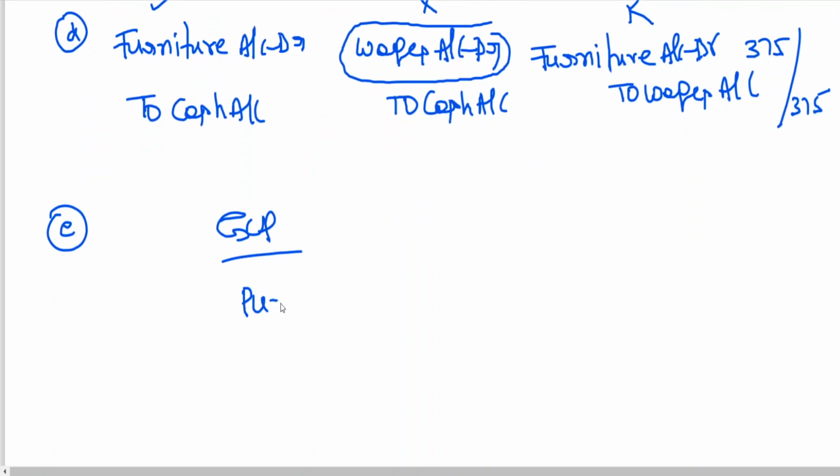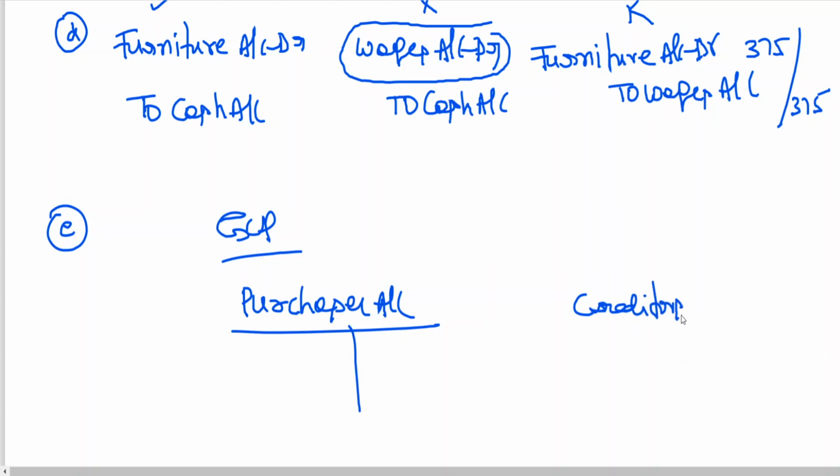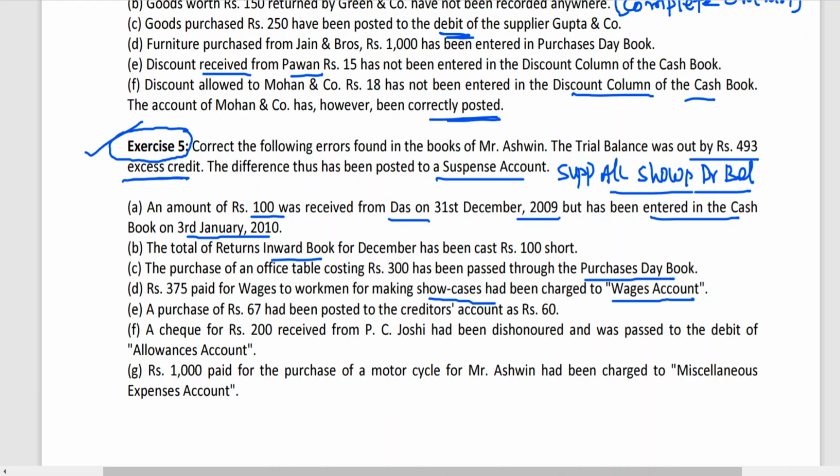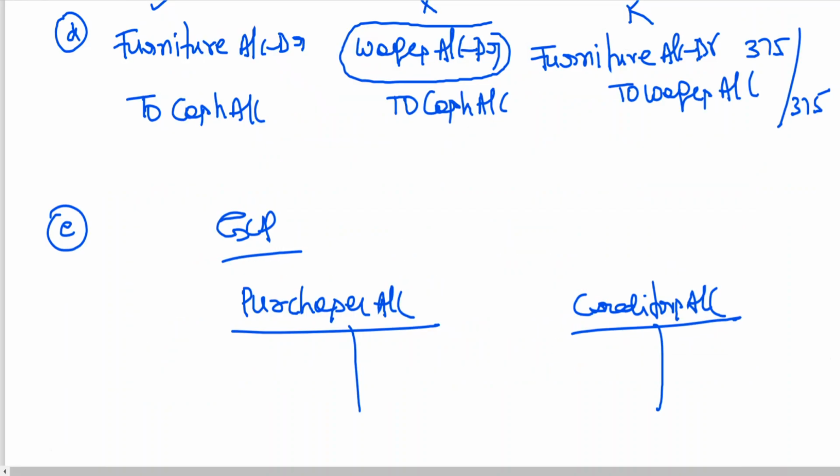I've opened the purchases account and also the creditors account. Now you can see a purchase of 67 has been posted to the creditors account as 60. Purchase account 67, creditor account 60.